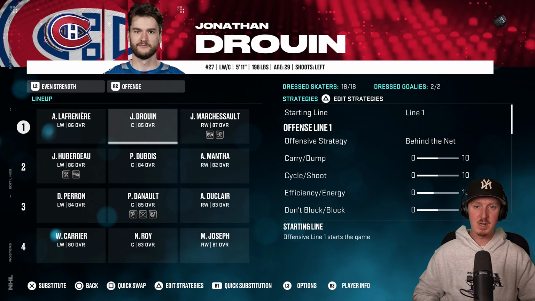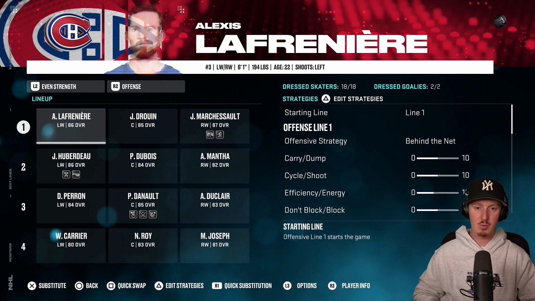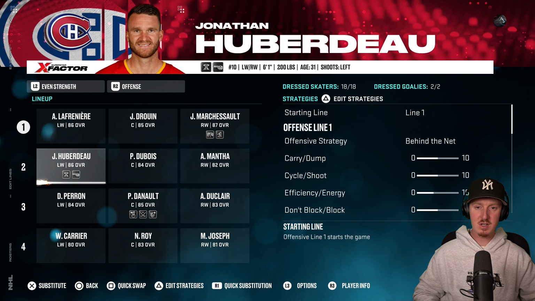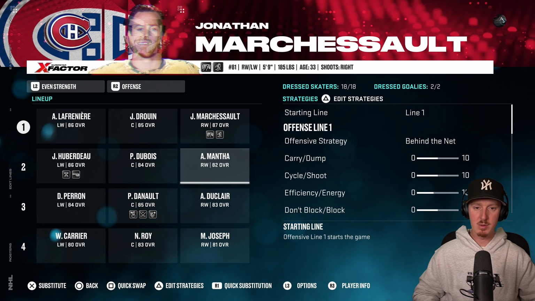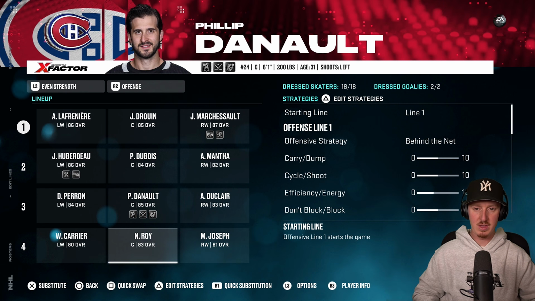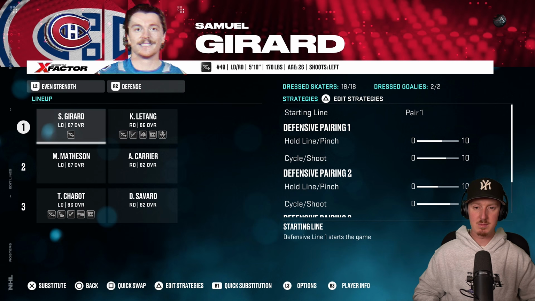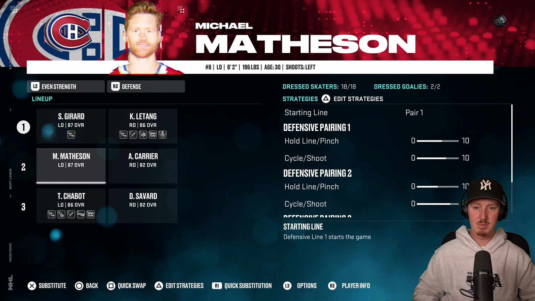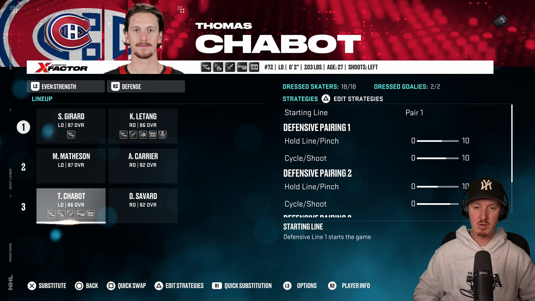Now, comparing to Vancouver's offense, Montreal doesn't have quite the same forward core here, but you still got some great pieces. You have Huberdeau, you got Marchessault on the top line, Philip Deneau, like they got some great center depth here. When it comes to the defense, that's not in too bad of a spot here. Samuel Girard, Chris Letang, you got Michael Matheson, Thomas Chabot, so you have a really strong left side.